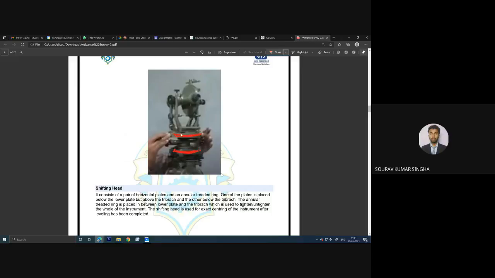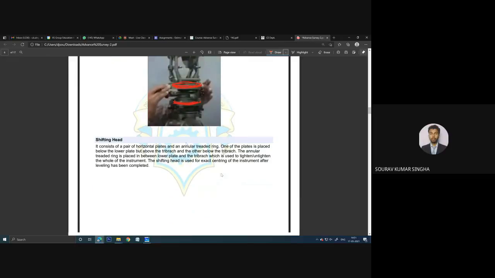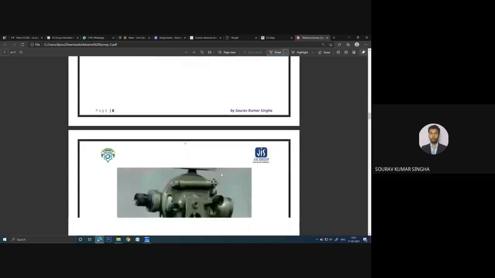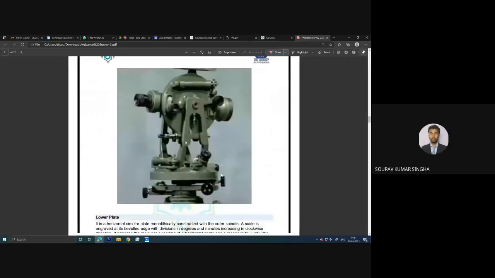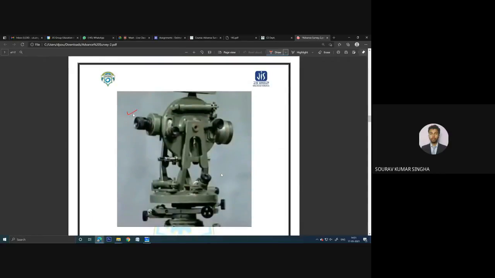Here we have the scale. The scale I marked previously is provided inside this. That is the scale, by which we can take the measurement. And this is the zoom view. You can see this is the telescope. Here you need to see from this side. And someone is standing over there to bisect the ranging rod.